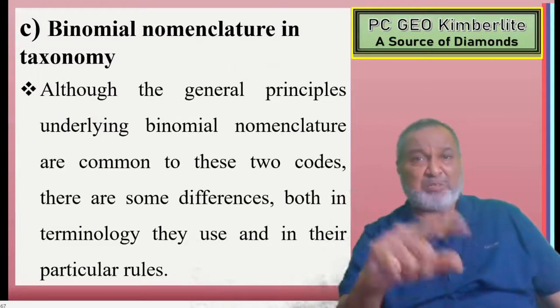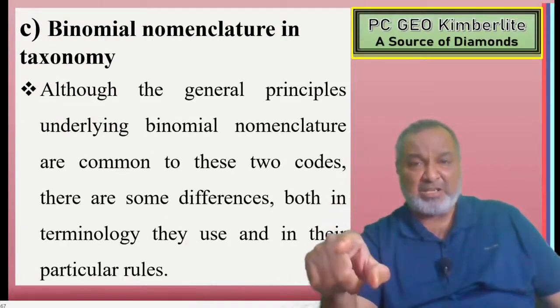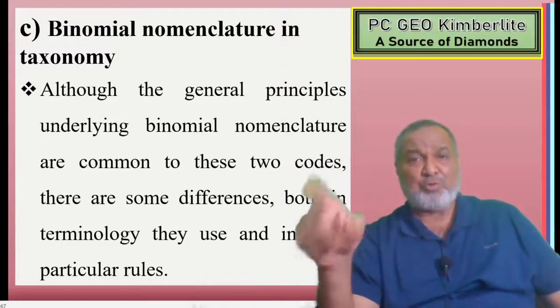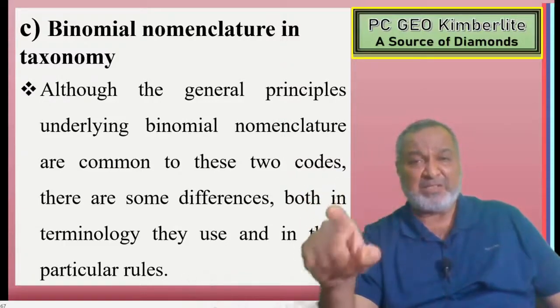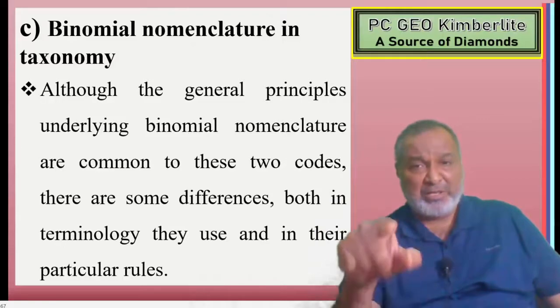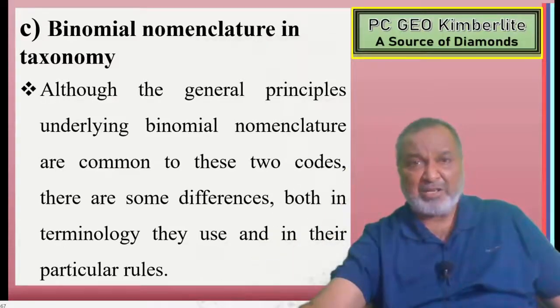Although the generic principles underlying binomial nomenclature are common to these two codes, there are some differences, both in terminology they use and in their particular rules.